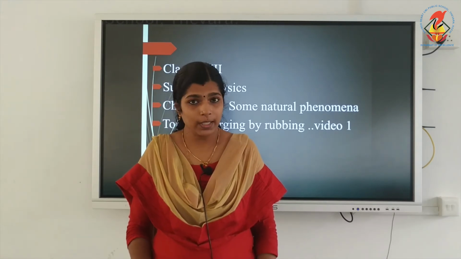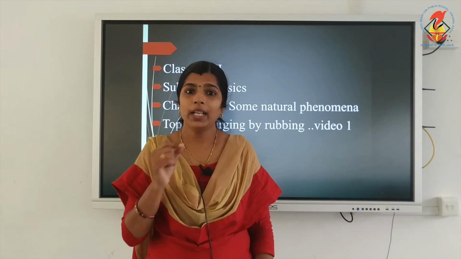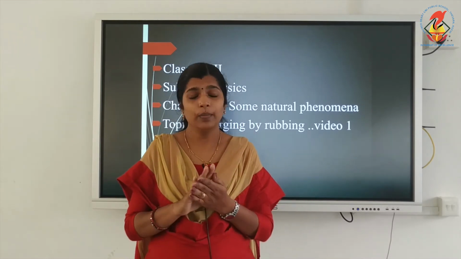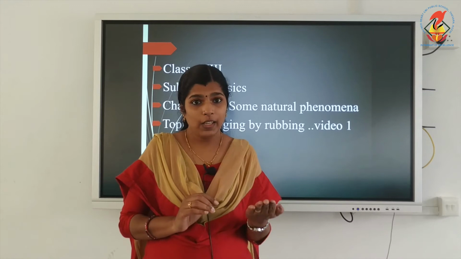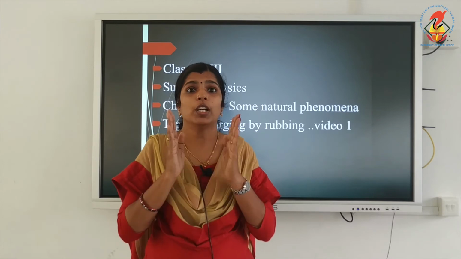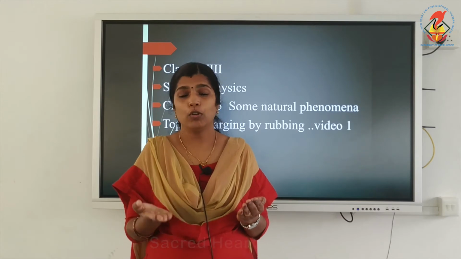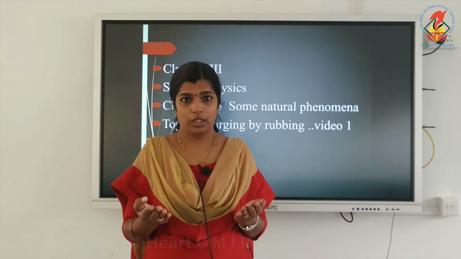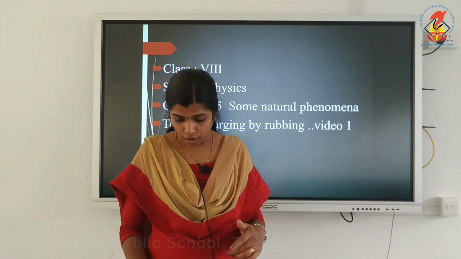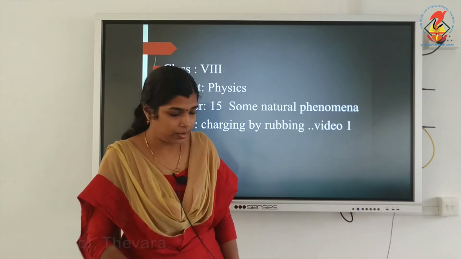So, when two objects are rubbed against each other, they acquire equal and opposite charges. Suppose this one gets 5 positive charges, this one will get 5 negative charges.